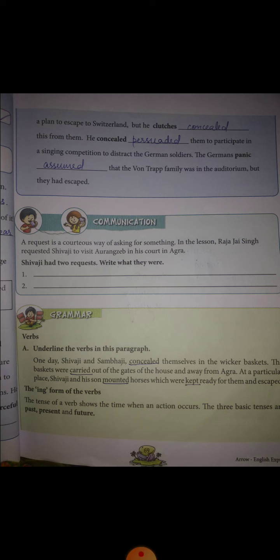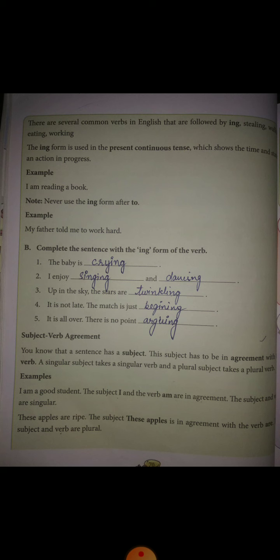The baby is, you can write any word here. The baby is sleeping or the baby is crying. So we will add ing to the word sleep or cry. So I have written, the baby is crying. Number 2. I enjoy singing and dancing. So again this is in present continuous tense because the action is happening right now. Number 3. Up in the sky the stars are twinkling.